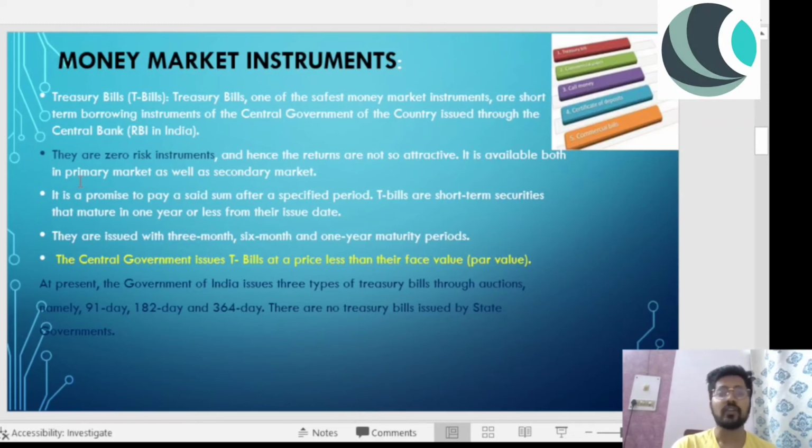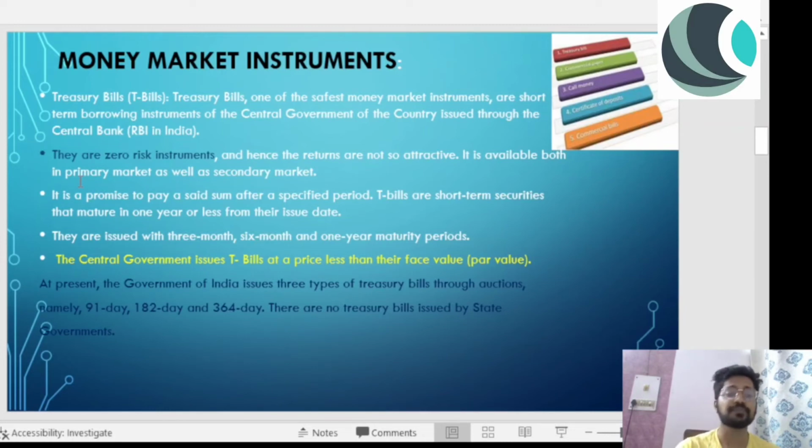Let's suppose I am one of those investors who wants to buy the treasury bill. So what will I do? I will buy the treasury bill, and I will pay the government 90,000 rupees as of now. Now, after the maturity period, let's suppose we're talking about a 91 day T-bill, after 91 days, government will pay me 1 lakh rupees. Because those T-bills were issued at a discounted value of 90,000, I bought them at 90,000, and when I'm selling it for rupees 1 lakh, I'm getting 1 lakh rupees. So 10,000 is the amount earned by me.